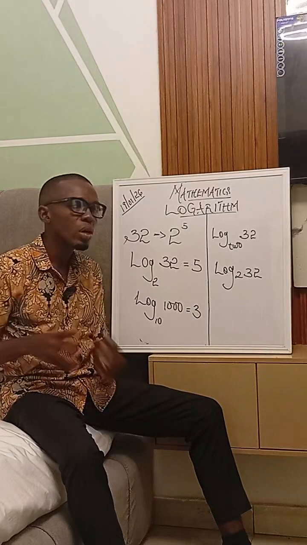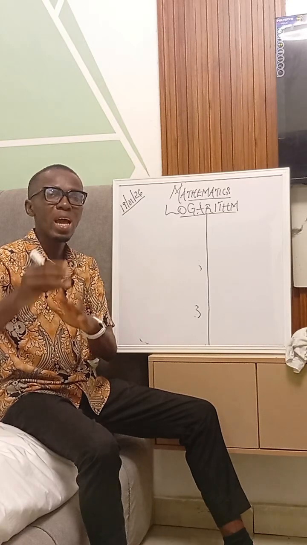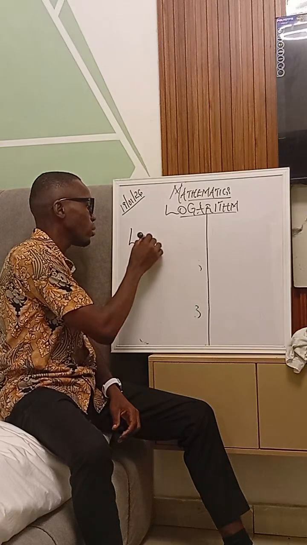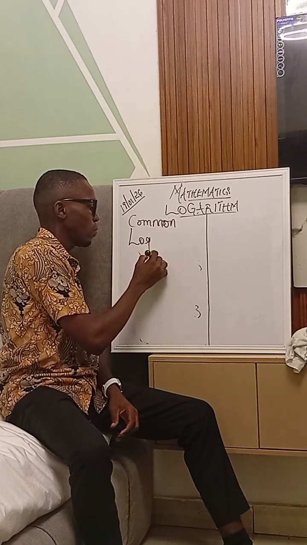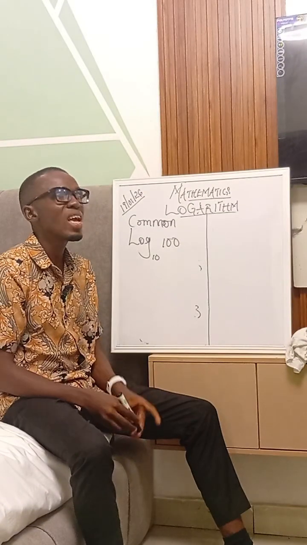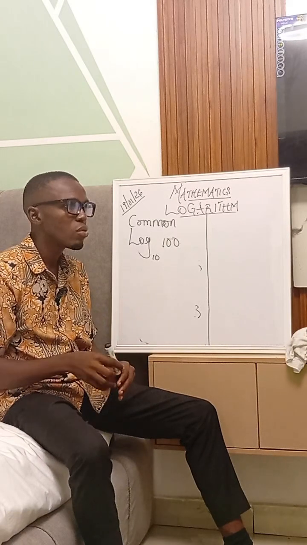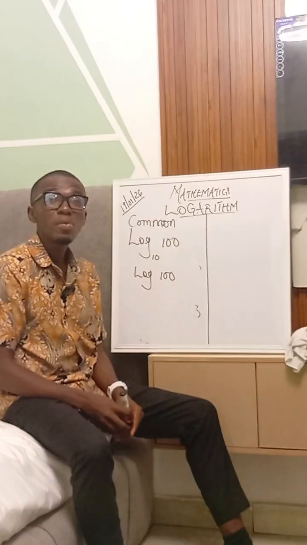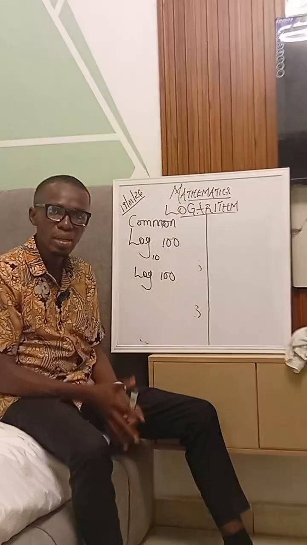Now, having said all of this, we're now going to look at the next thing, which is types of logarithm. There are basically two types of logarithm. We have the common logarithm. The common logarithm has a base of 10. Now, every common logarithm can be written without the base. Why? Because it's a common logarithm. So I can just write it like this: log 100. For the fact that I did not put the base, it means it has a base of 10, right?